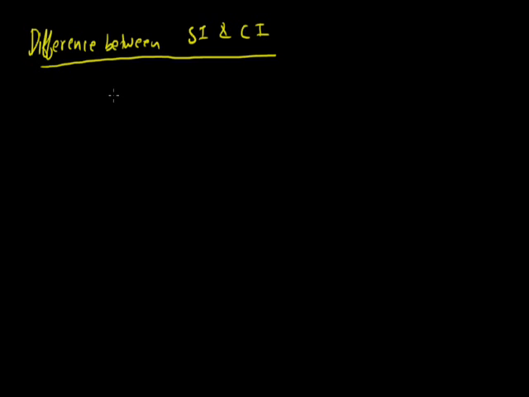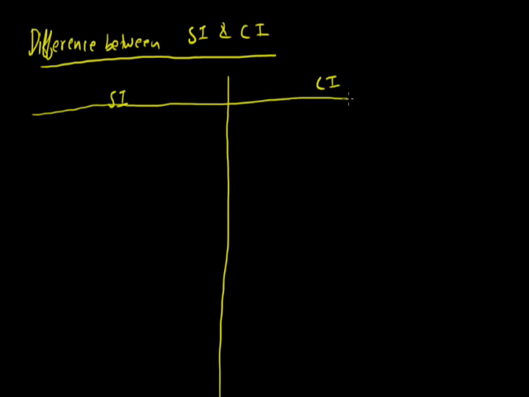In the left hand side I write simple interest, and here I write compound interest. Now let's see what is happening in these two cases. Let us assume that P is 1000 and rate of interest is 10%, and let's say we talk only for 2 years.